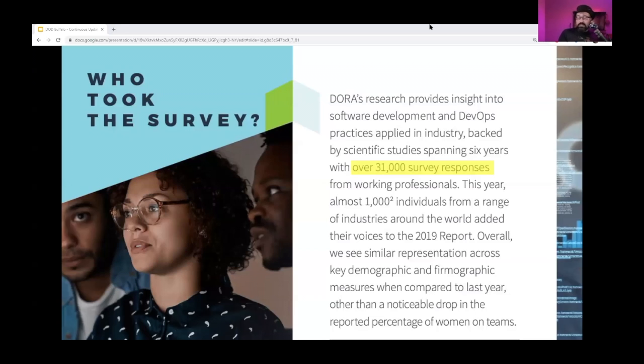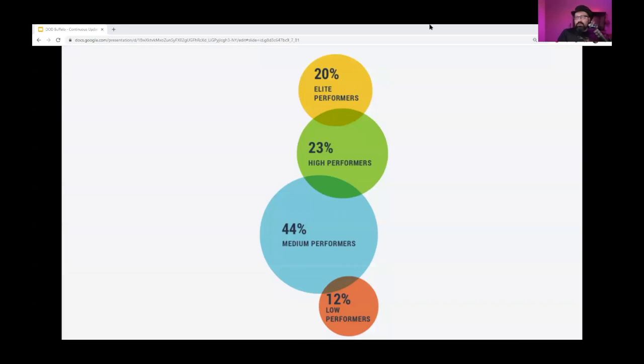You know about the DevOps report, it's a super serious survey, 31,000 organizations, and you see that already 20% of them are doing very well. They call them elite performers for a good reason.